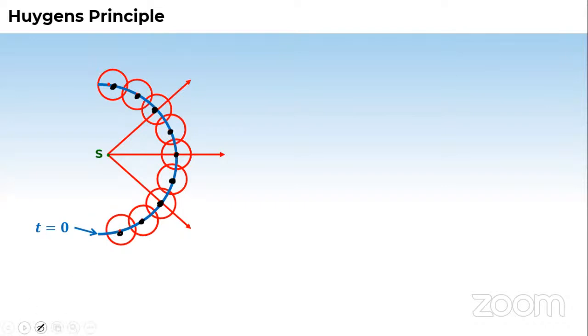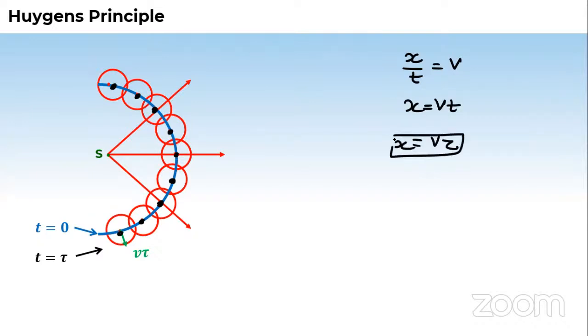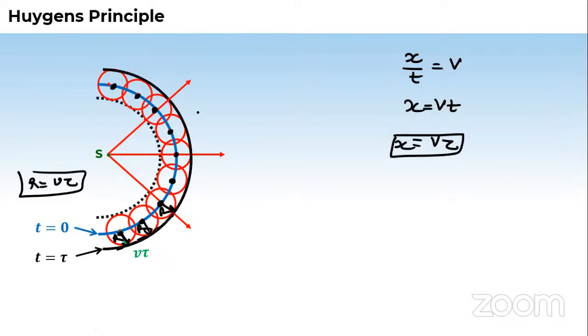Okay. Now what happens at time equals to tau, if it has reached up to this? We know distance upon time is equal to the speed. So if you need to find the distance traveled by a particular energy wave or vibration, you'll say it is Vt. Here the time is given as tau. So this is the x traveled by this secondary vibration. You can say it's the radius of this small circle. They are all symmetric. All will have r equals to V tau only. When I connect the periphery of these secondary vibrations, you get this. So this is now the new main wavefront.